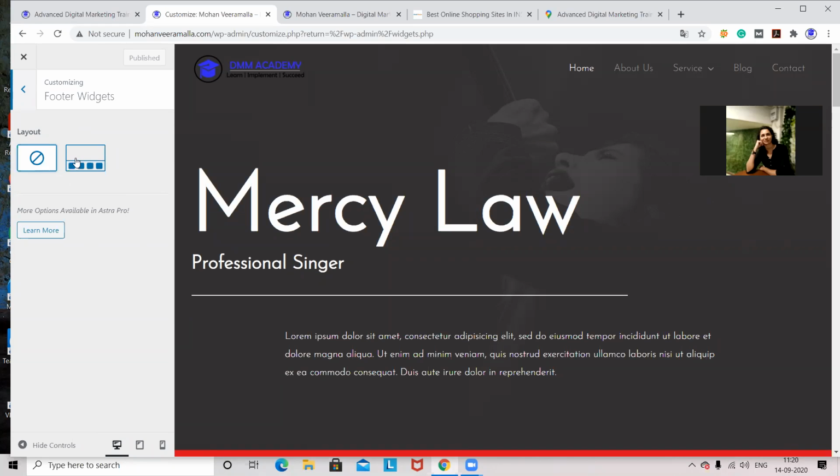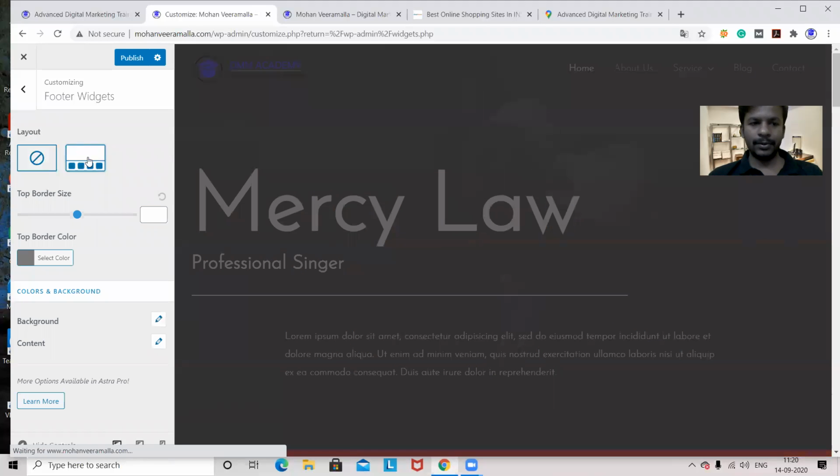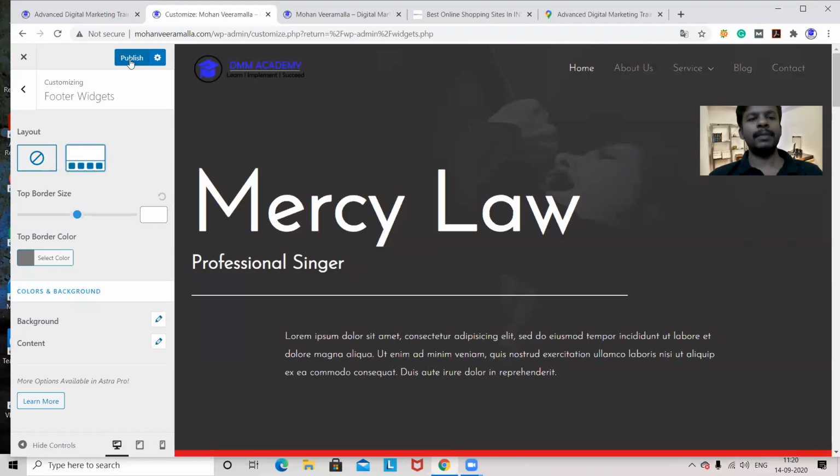Generally, in Astra you will find this kind of thing, but in normal themes you can't see that. Those themes will have a direct way: if you add property in the widget, then automatically it will show in the front end of the website. So this one I want to show, then I'm publishing this.